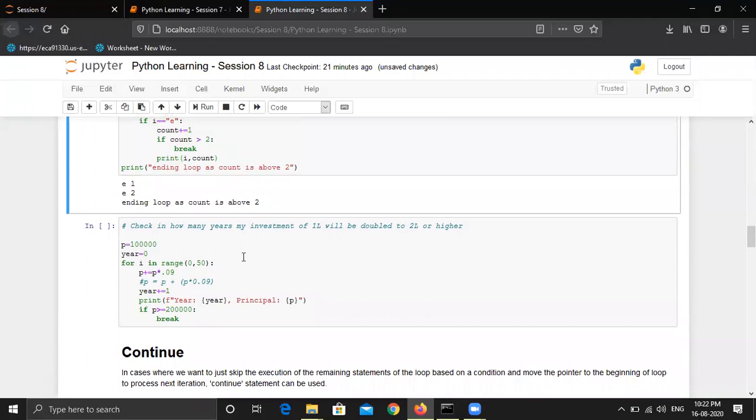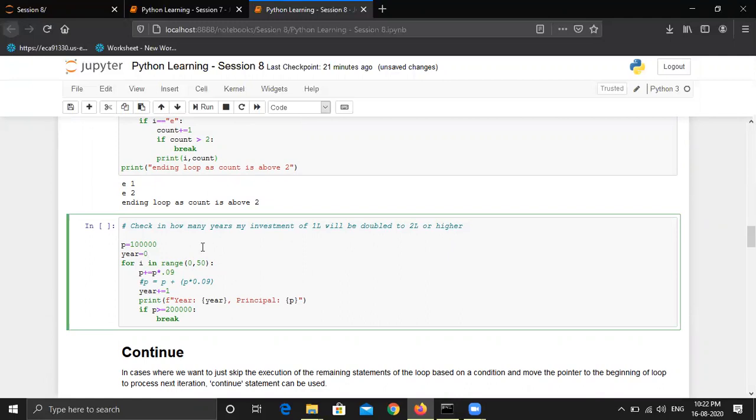The last question for the break statement is to check in how many years my investment of 1 lakh will double to 2 lakh or higher. Just like we saw some for loop examples in which we were finding after how many years we will get the X amount, similarly now we are doing the vice versa. In how many years will my investment of 1 lakh double to 2 lakh or higher?